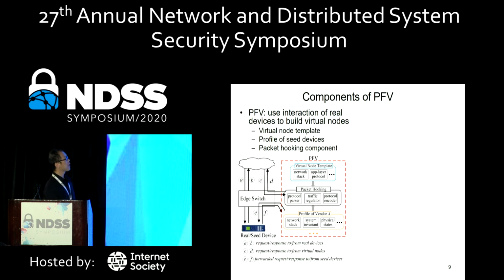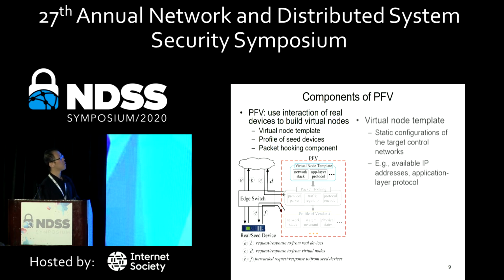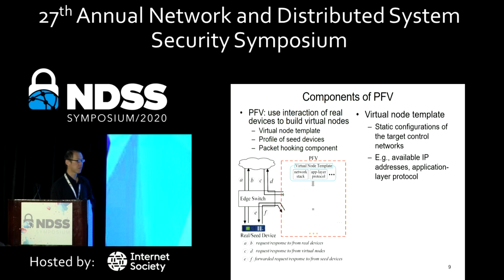So let us take a look at some of the detailed components of PFV. Our overall objective is to use the interaction of the real devices to build the virtual node. It contains a virtual node template and the profile of the seed devices, as well as the packet hooking component. The virtual node template contains a static configuration of the target control network, such as the IP addresses or the application layer protocol that should be used by the virtual node.